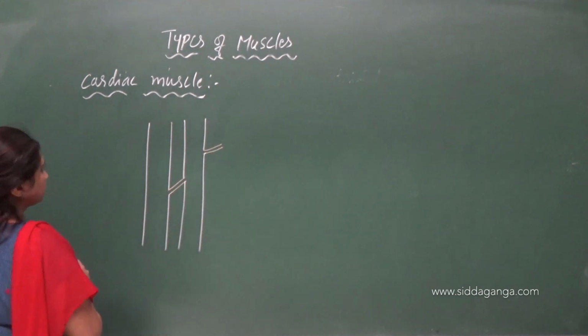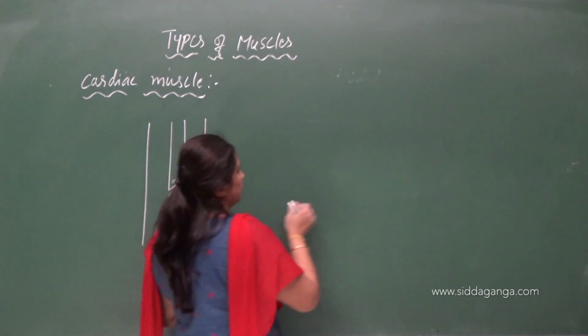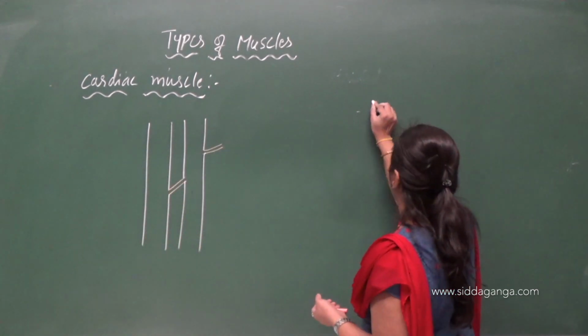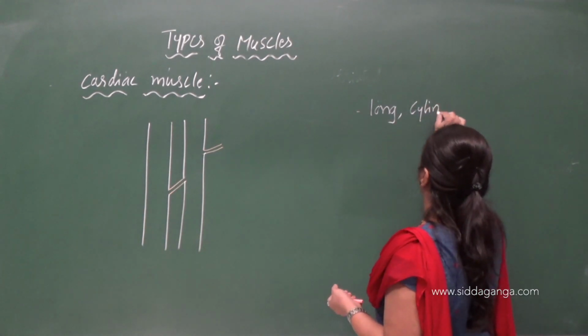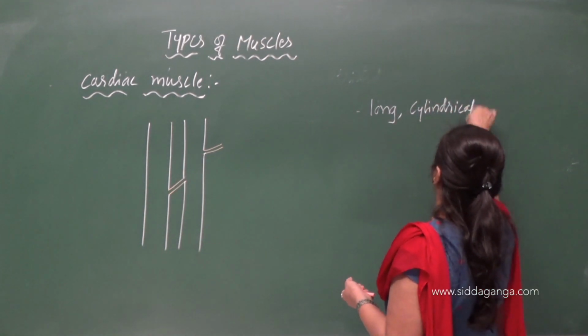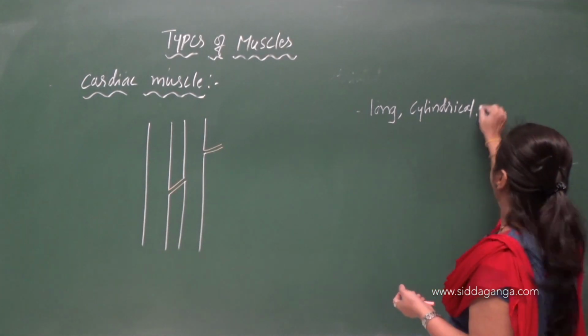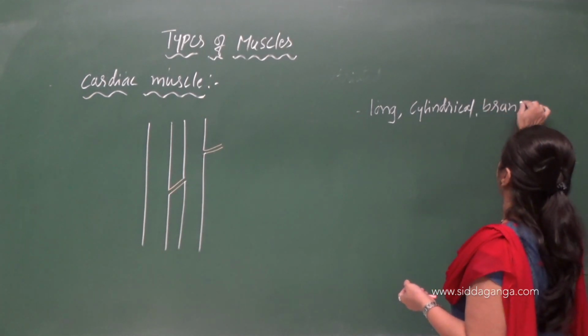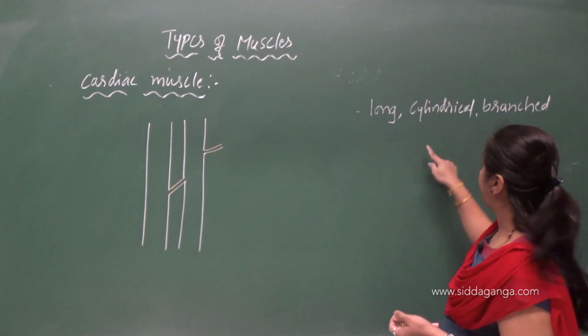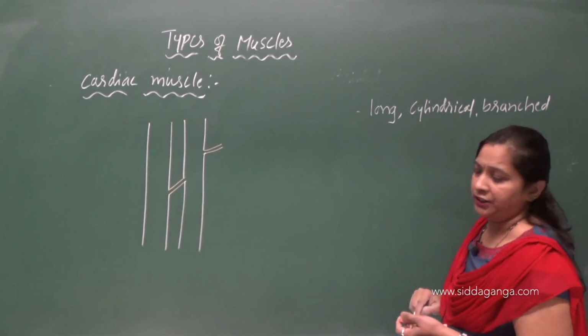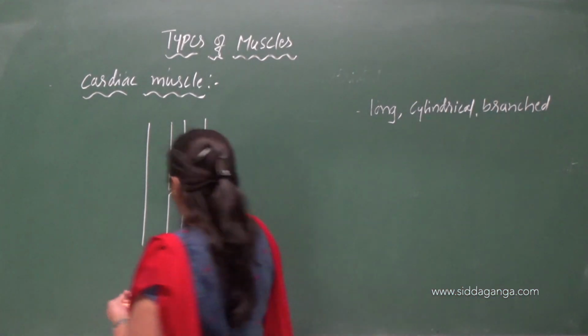So how about the cells? The cells are long, cylindrical and branched. Like skeletal muscle, they are long and cylindrical, but here we can see the presence of branching.